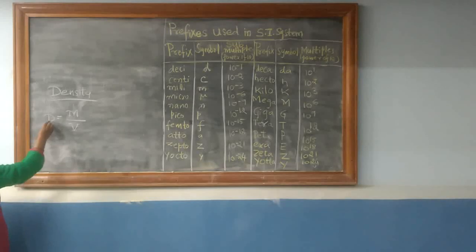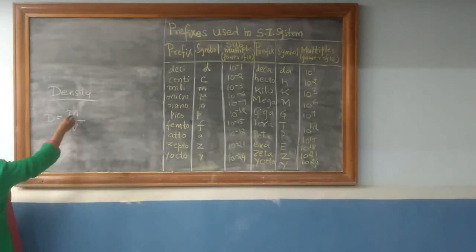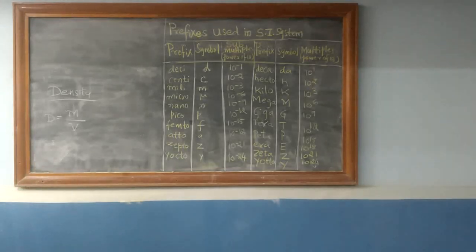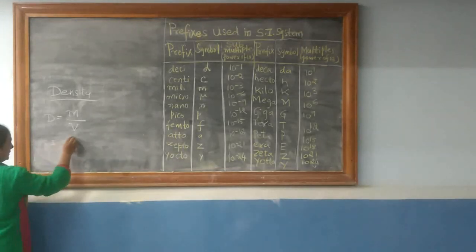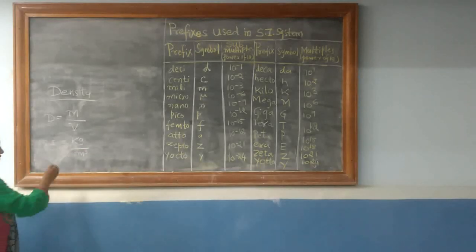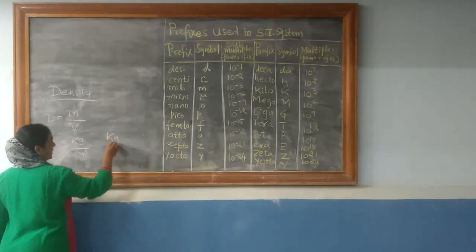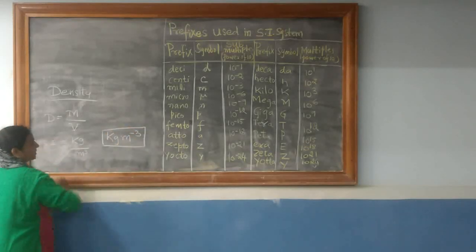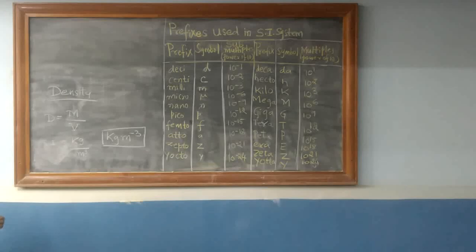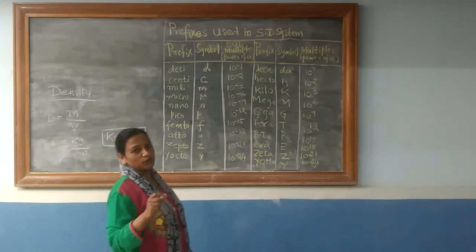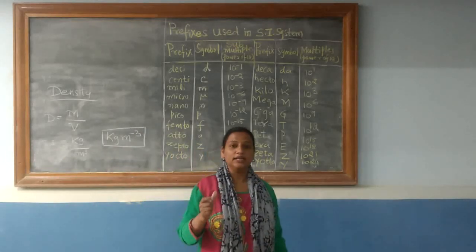And the SI unit of density is given by the SI unit of mass divided by the SI unit of volume. That is nothing but kg per meter cubed. You can also write it as kg m raised to minus 3. So this is the SI unit of density. I hope the definitions of the terms mass, weight, volume and density are clear to you all.